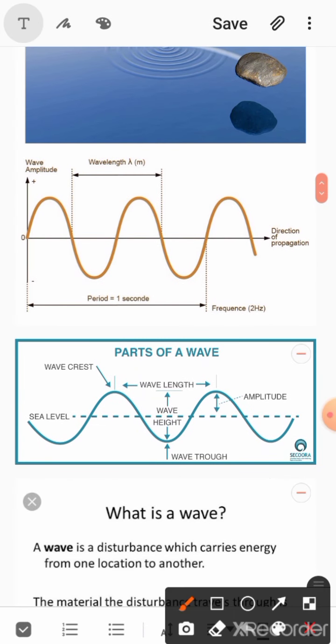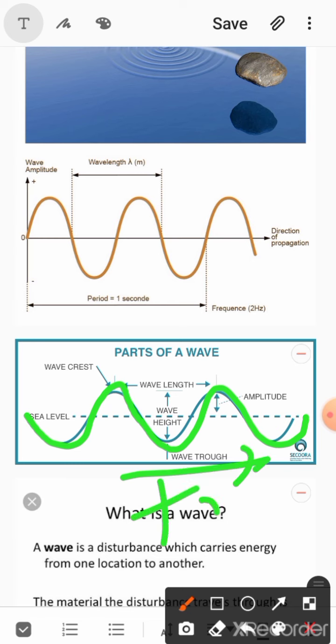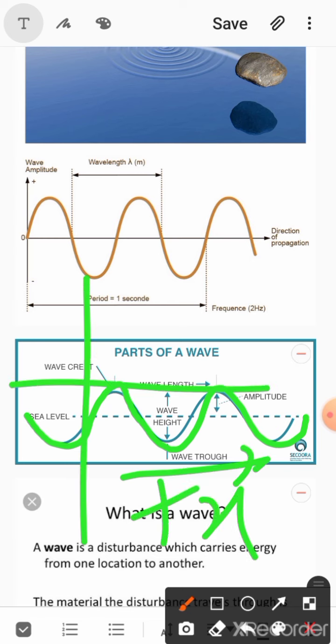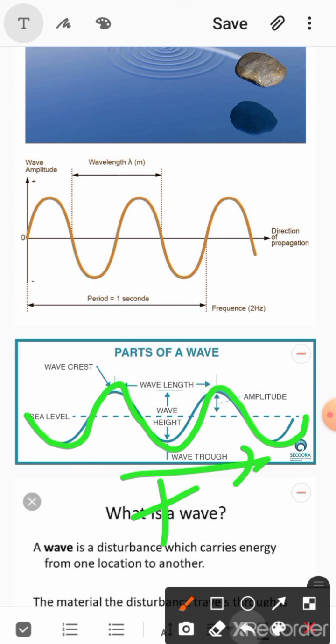First of all, I'll tell you about the wave cycle. Here you can see a wave in the sea. It is a water wave that is in the sea. This is the sea level, or we can even call it the neutral level, and a disturbance is traveling in it. Sometimes we get these mountains and then these valleys, mountains, valleys, and so on. It's propagating in the positive x direction, if we consider Cartesian coordinates. Propagation means traveling.